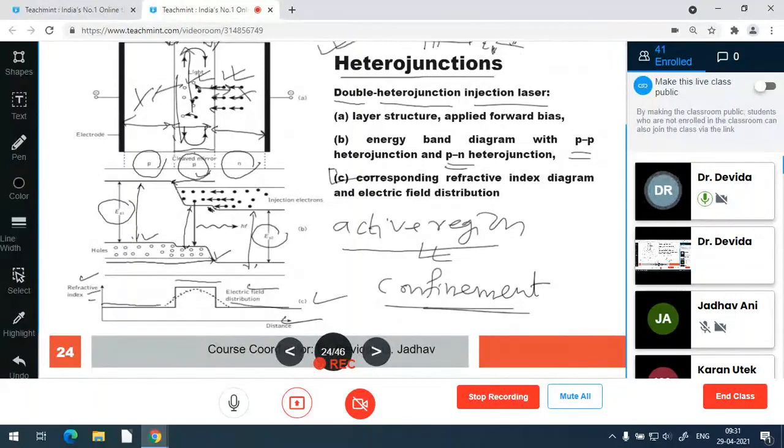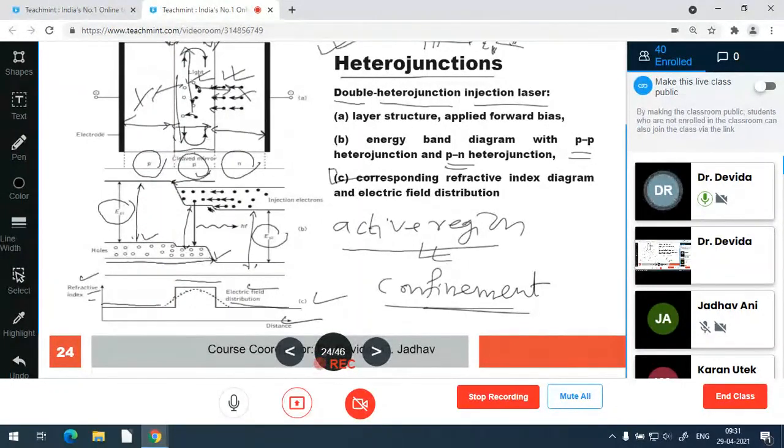Okay. Optical confinement. So electrical confinement, all the voltage is applied to this region. So pumping is taking place in this region, not in the other P and N regions. So due to pumping, the maximum number of atoms go from lower level to higher level, and they become ready for emission of the photon.